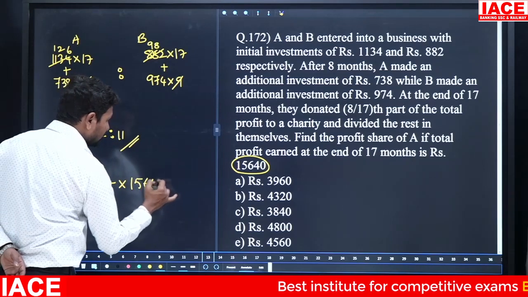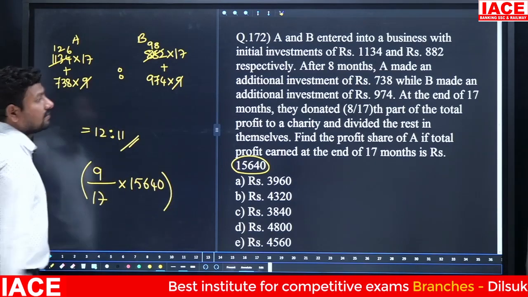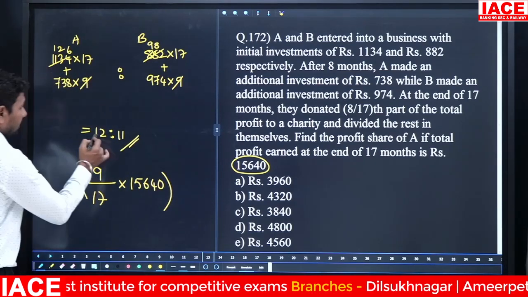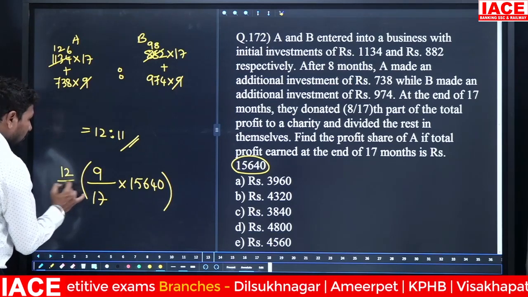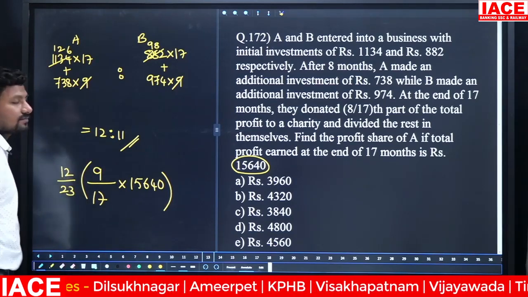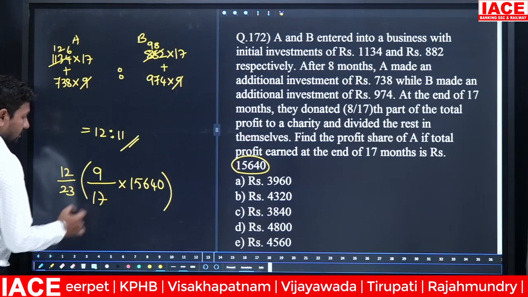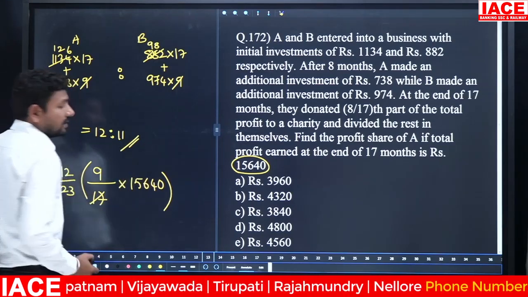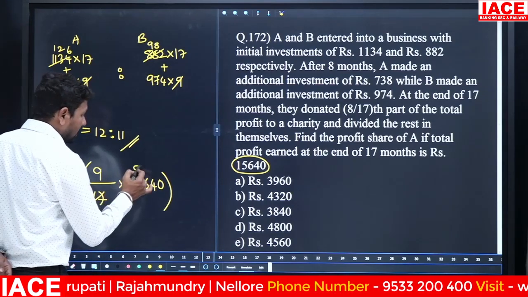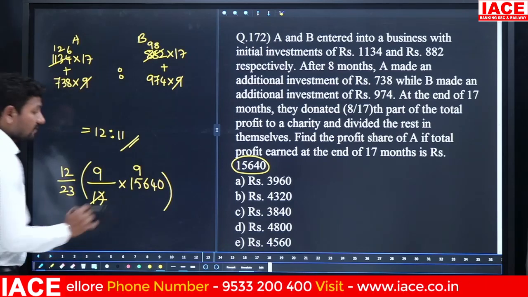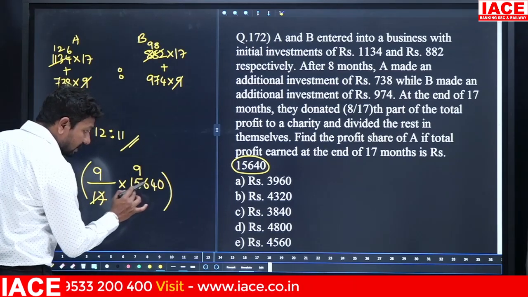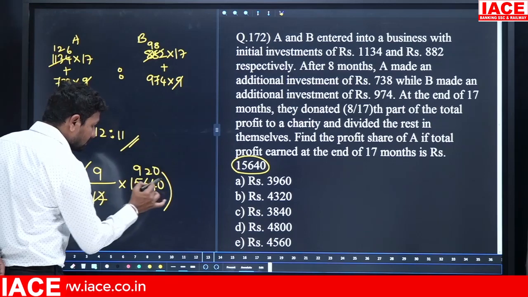The total profit is 15640. In this, whose profit is required? A's profit is required. A's profit is how many parts? 12 parts out of 23 parts. Okay. Cancel the values here. 17 nines are 153, 153 means remaining is 34, 17 twos are 34, and 0.